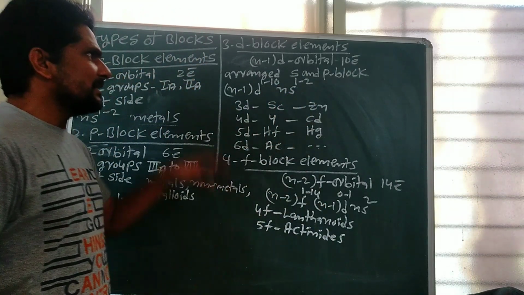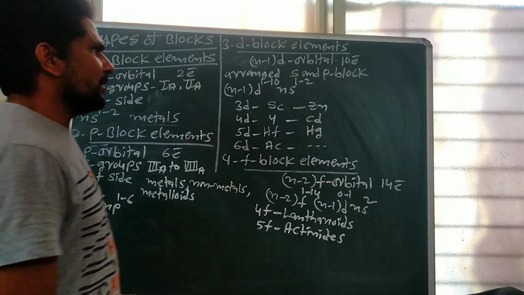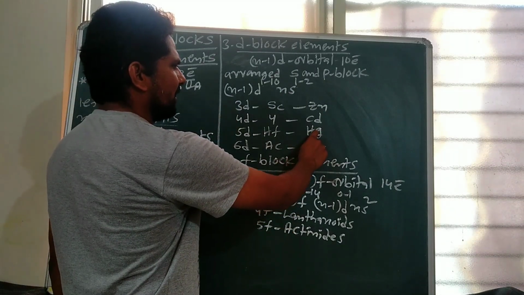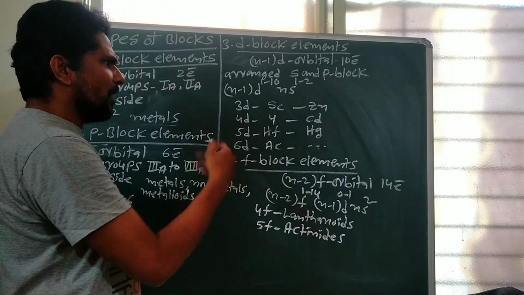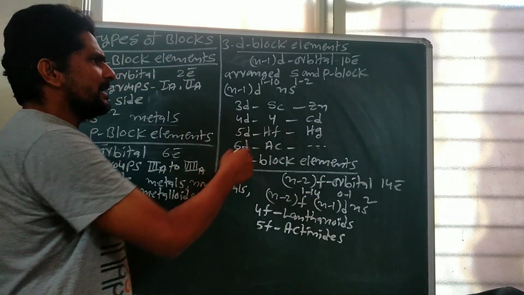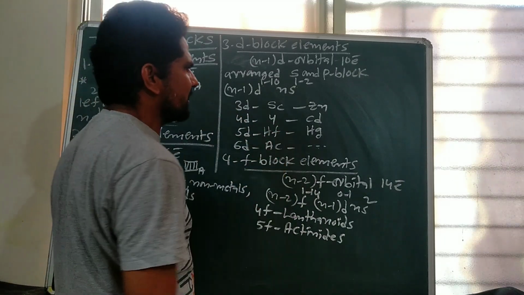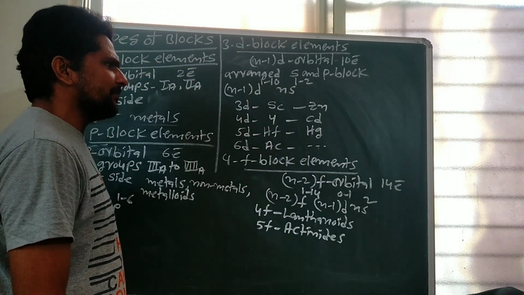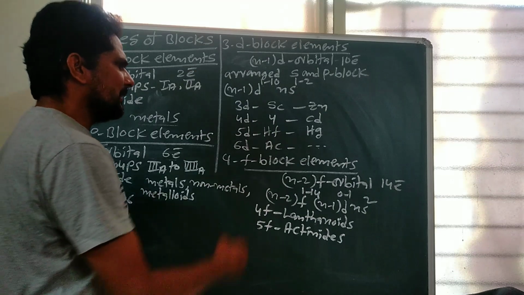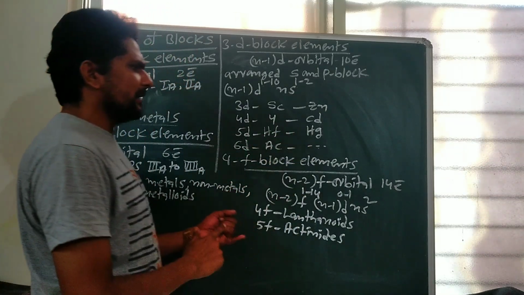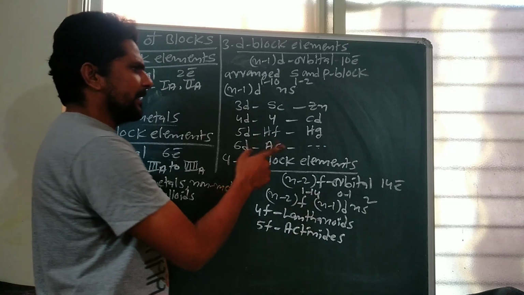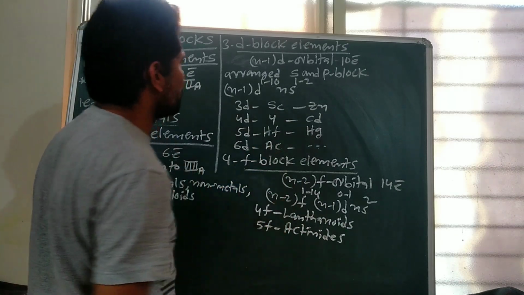So properties: these are all metals, but mercury is a metal in liquid state, others are in solid state. They have high boiling and melting points. They can act as good conductors of electricity. They can form alloys. They can exhibit magnetic properties like dia, para, ferro, and they can form complex compounds.